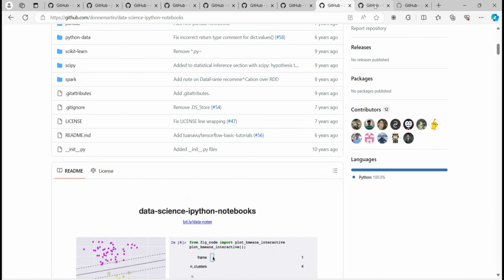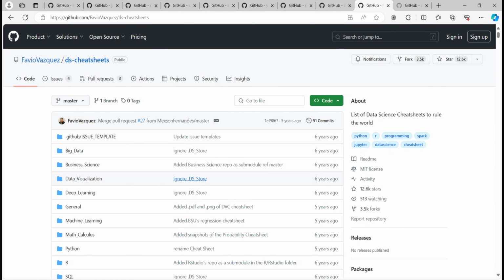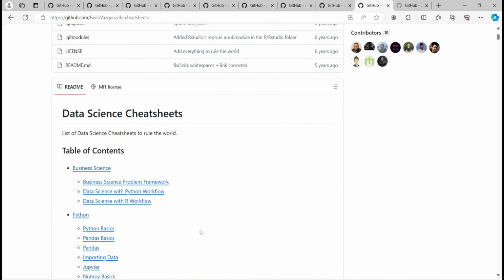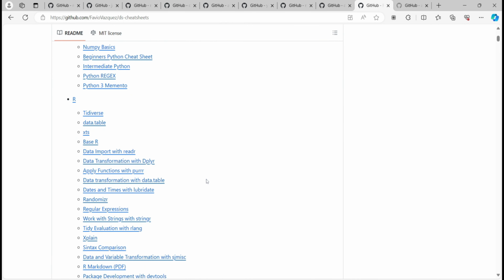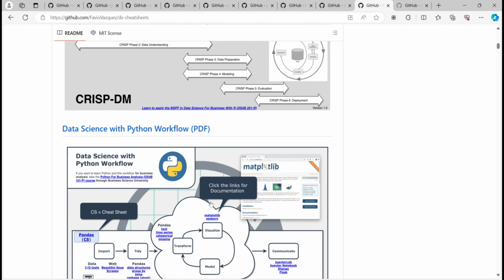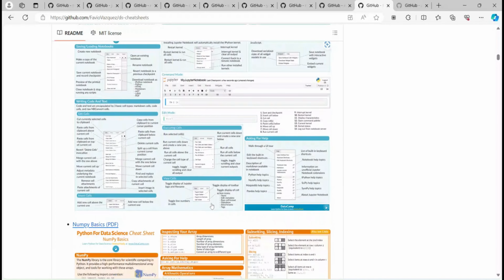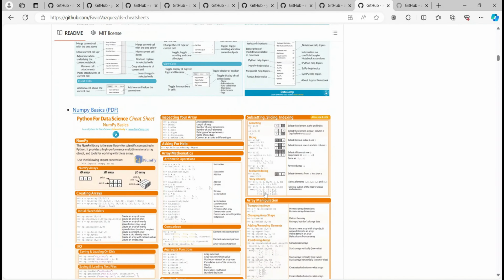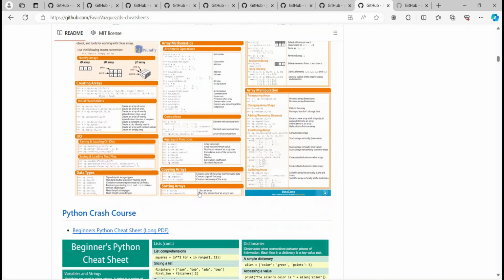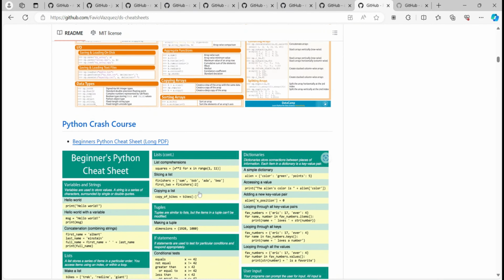Moving forward to the next GitHub repo, that is DS cheat sheets, like data science cheat sheets, and it is also very famous. As you can see, 12.6k stars. And data science cheat sheets, like Python cheat sheets, R cheat sheets, big data, machine learning, deep learning, SQL, data visualization, business science, and DataCamp, Python DataCamp. Then I don't know what these things are. I'm not into this domain, but just trying to help you out. Python crash course, some crash course regarding Python if you don't know Python. Then other things related to data science.